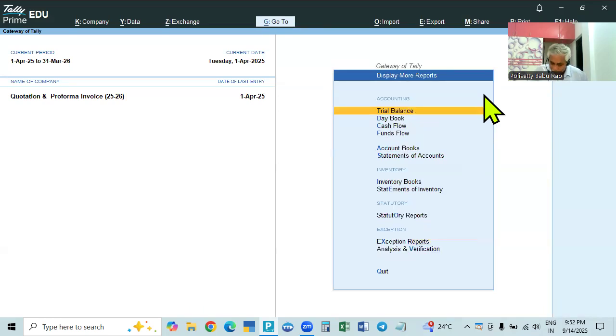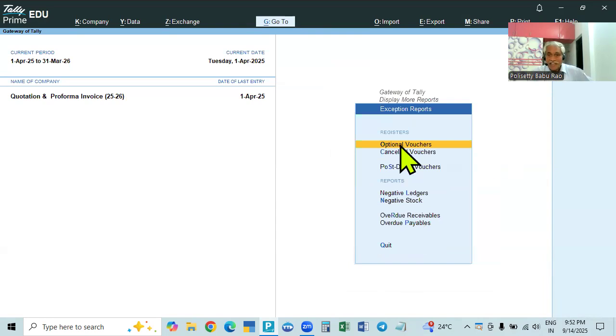So display more reports. In this case also, come down. Exception reports. These are exceptional because they are not affecting the books, but the entries will be shown. That is why they are called exception reports. If you click that, there are many exception reports. First one is optional vouchers. Second one, cancelled vouchers. Any voucher that is cancelled will be shown here. Post-dated vouchers: a cheque given with a coming date is called a post-dated cheque. And negative ledger: any ledger showing negative balances, all this we can check.